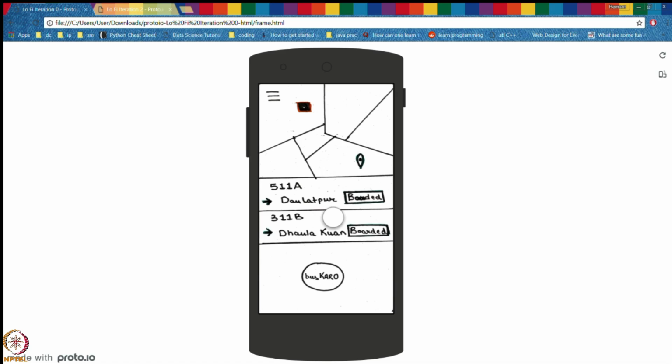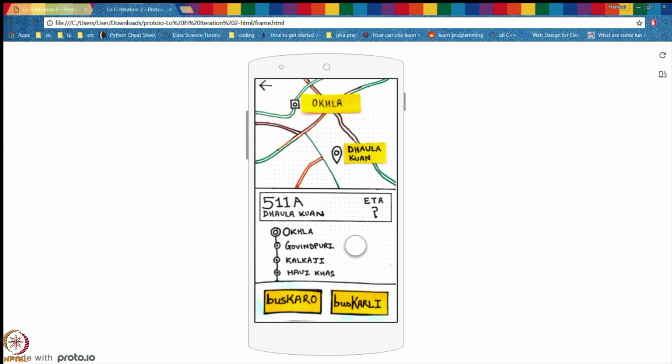So by providing a method for searching by bus numbers, frequent users had no problem, as they can directly search their bus numbers on which they boarded and do a busKARO.